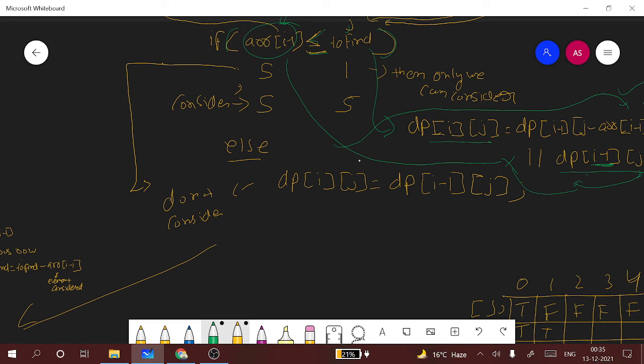Else, if array of I minus 1 is greater than to find, we'll be simply returning to our previous state, which is I minus 1, and the to find variable would remain the same.